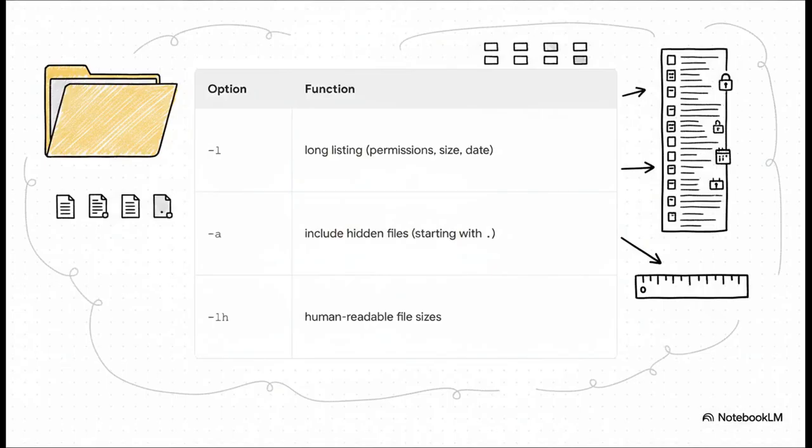Easy enough. But here's where it gets really cool. You can power up ls with these little options called flags to get more detail. For instance, -l gives you a long, detailed list. This is perfect when you need to see file permissions or check when something was last edited. Then there's -a, which shows you all files, even the hidden ones. This is so important for finding configuration files that are normally invisible. And my personal favorite combo is -lh. It gives you that long list, but it makes the file sizes easy to read, like 4K or 2M instead of some giant meaningless number of bytes.